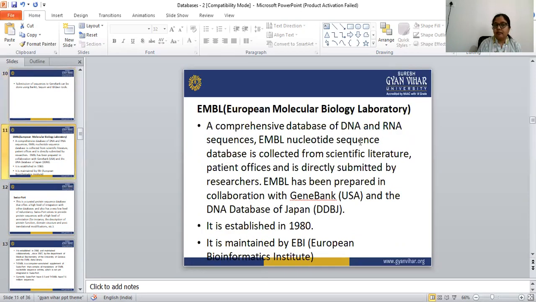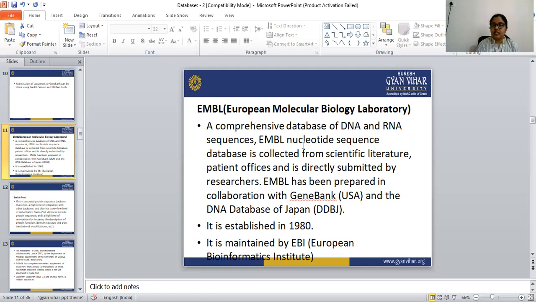Second is EMBL, that is European Molecular Biology Laboratory, a comprehensive database of DNA and RNA sequences. EMBL mainly contains DNA and RNA sequences.